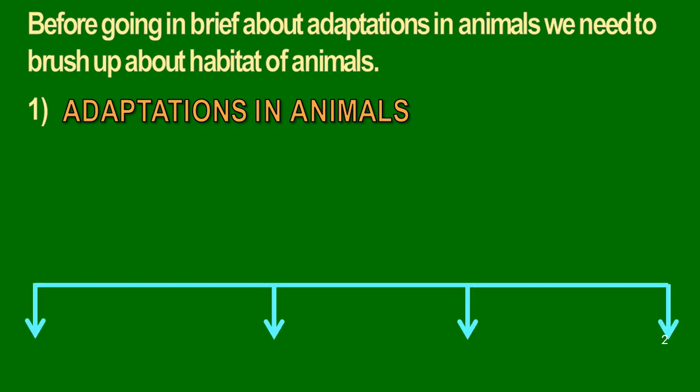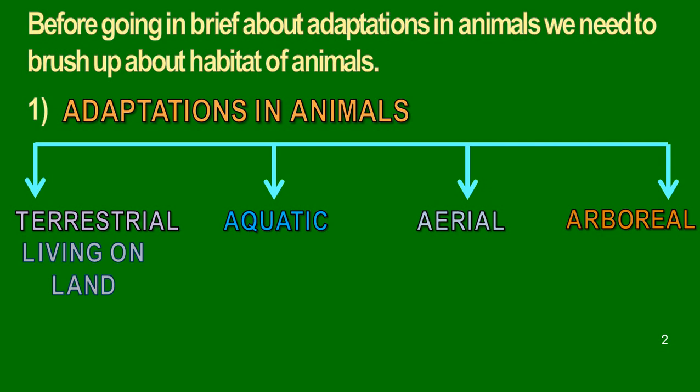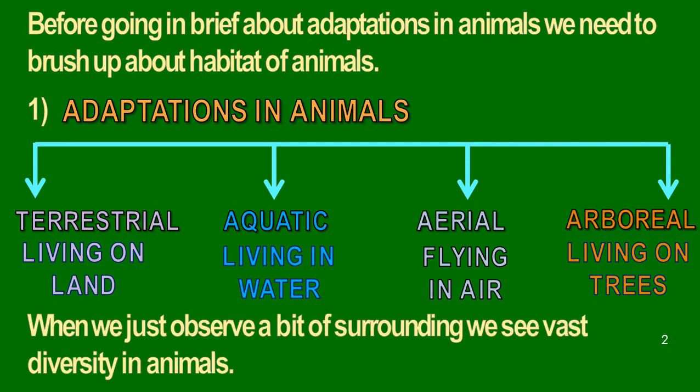The first ones: terrestrial, aquatic, aerial, arboreal. Terrestrial adaptation are for those animals living on land. Aquatic animals living in water. Aerial, flying in the air. Arboreal, living on trees. When we just observe a bit of surrounding, we see vast diversity in animals.